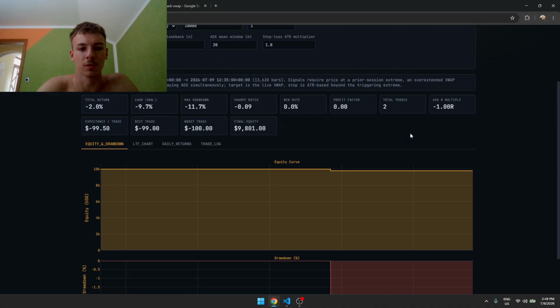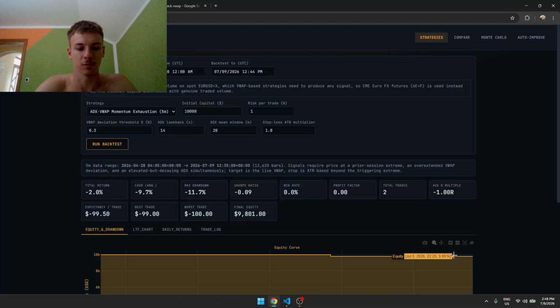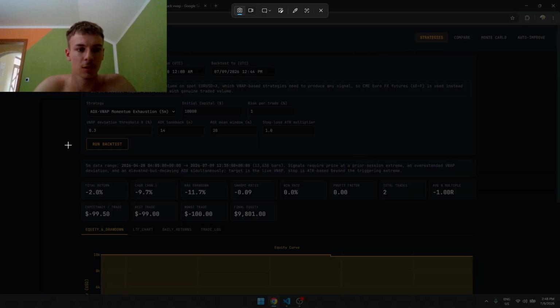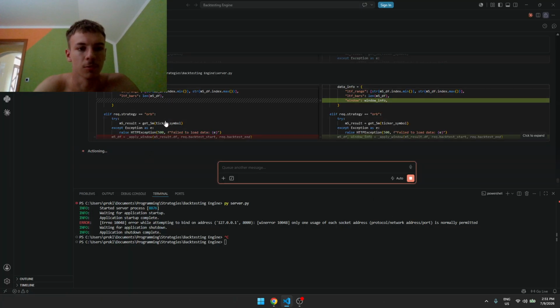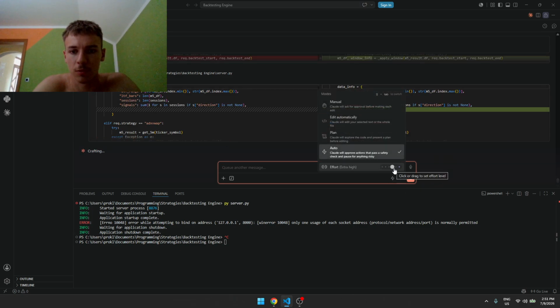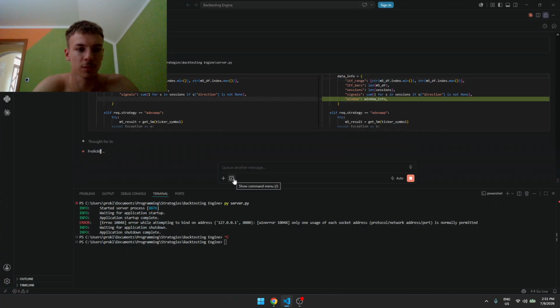My main model is trading with VWAP, and yes, as you can see, something about the data range doesn't add up, so we'll have to fix this too. So let's copy this problem and just give it to Cloud Code. Let's see how Cloud Code is doing. Okay, I should have set this to maximum level, but okay, doesn't matter. At least I'll save some tokens for the session.